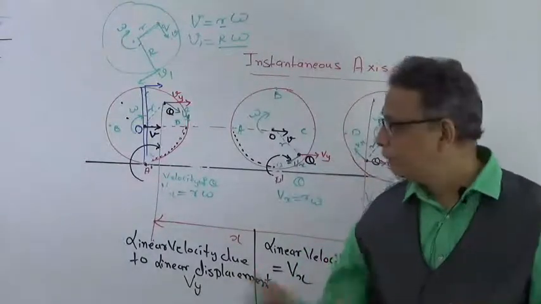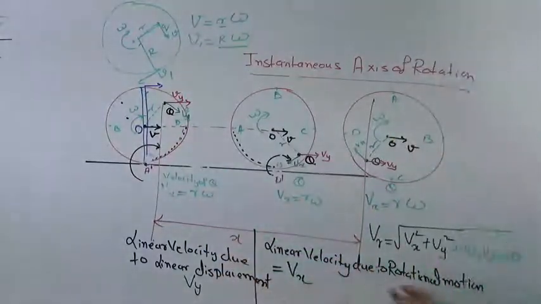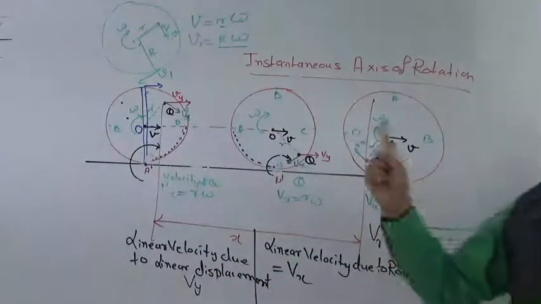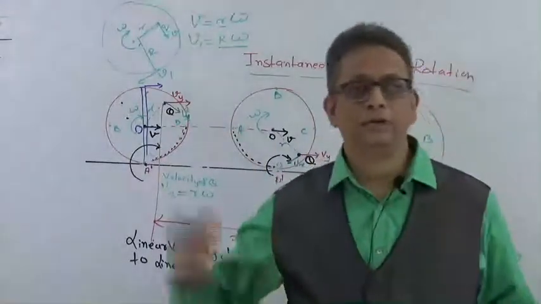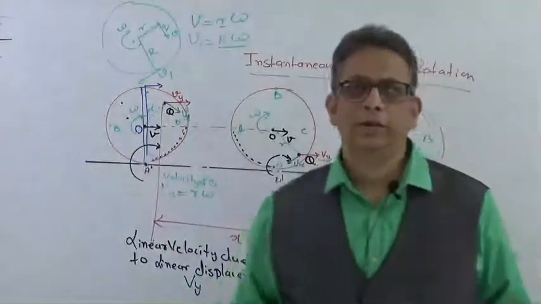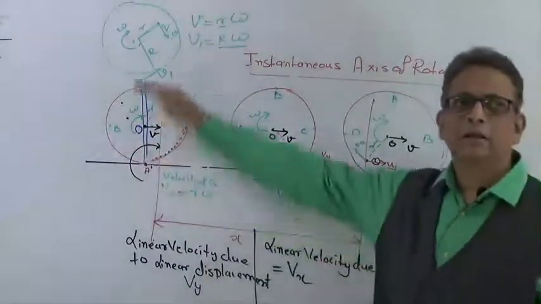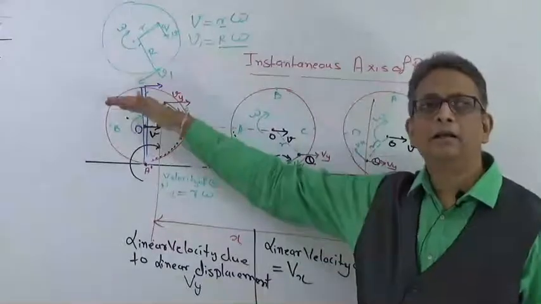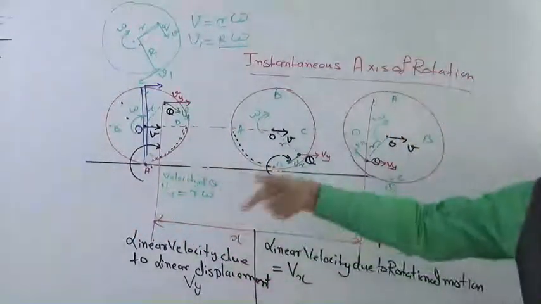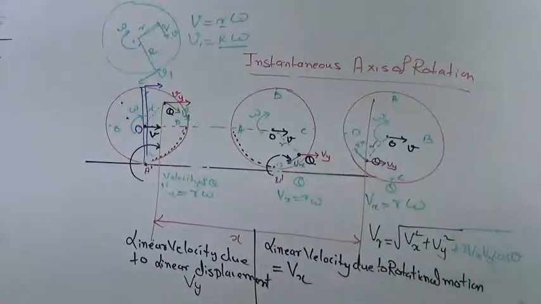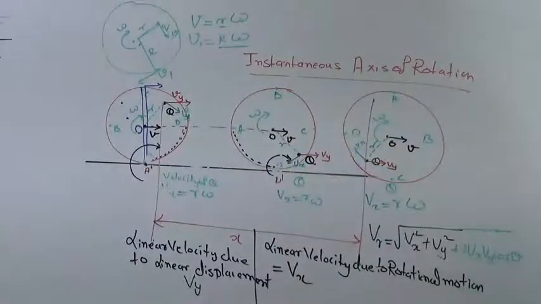Therefore V equals r omega will not get applied, and this linear velocity due to rotational motion will not be there for the center of mass. It will have only one velocity, a pure linear velocity, and that is always taken as reference V, and all the other velocities are derived from that velocity V. That we will see now in the next subsequent topic: what will be those velocities of the other particles that we are talking about.